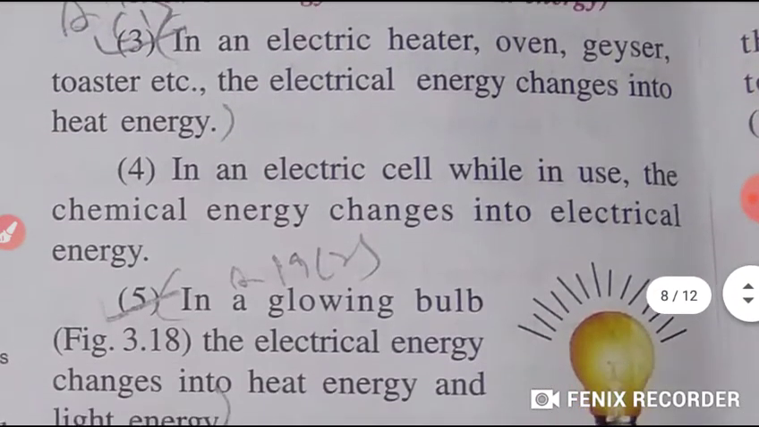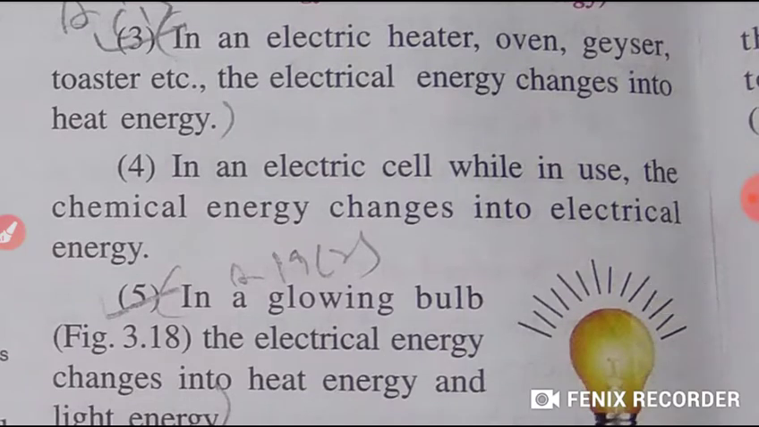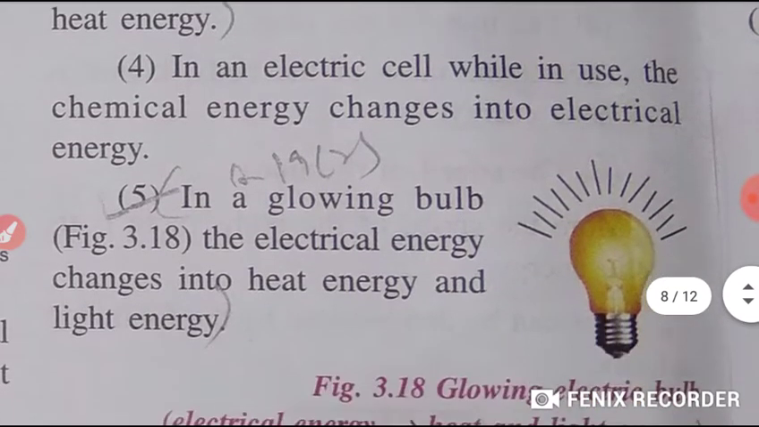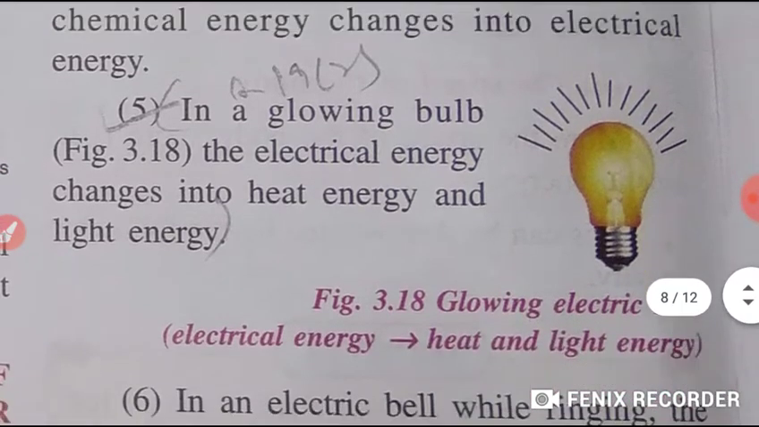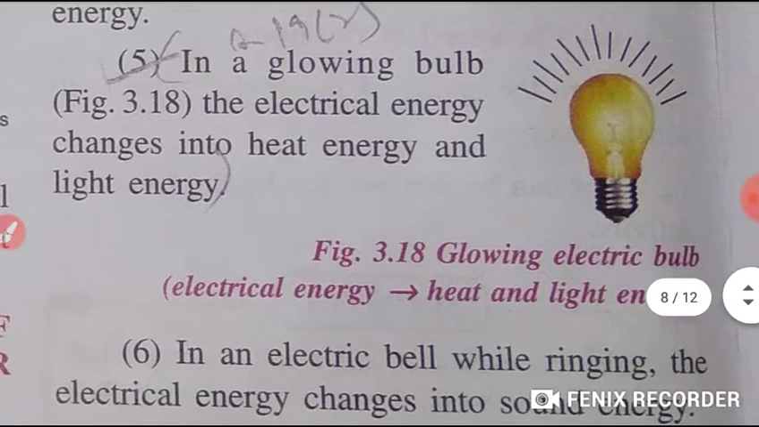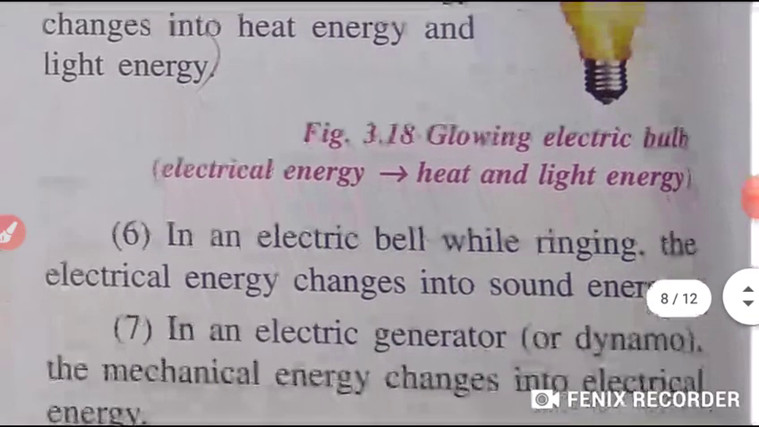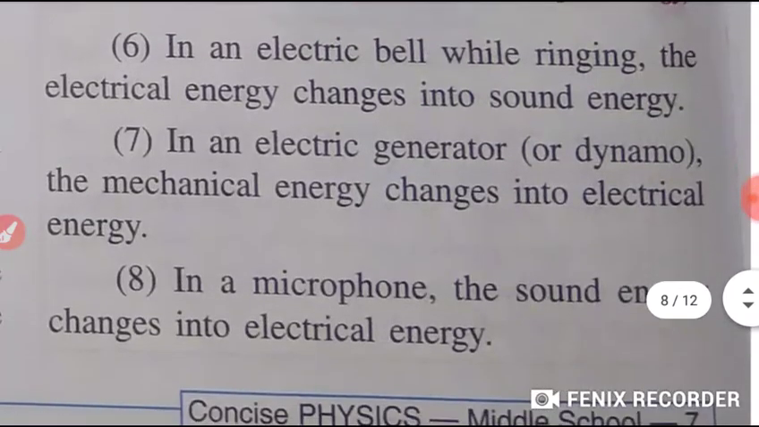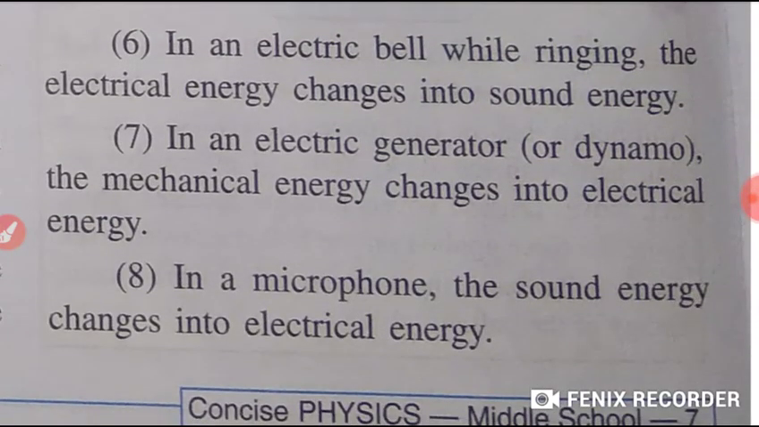So, in an electric heater, oven, geyser, toaster, electrical energy changes into heat energy. In electric cells, while we use them, the chemical energy changes into which energy? Electrical energy. Likewise, in a glowing bulb, electrical energy changes into which energy? Heat energy and light energy, because we are getting heat from it and light also. In an electric bell, while ringing, the electrical energy changes into sound energy.